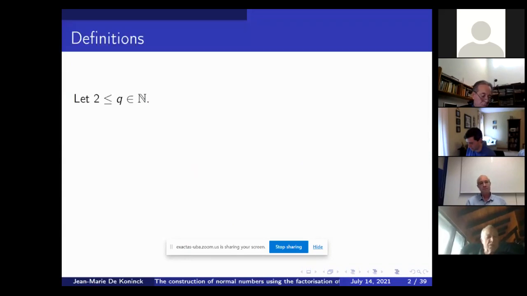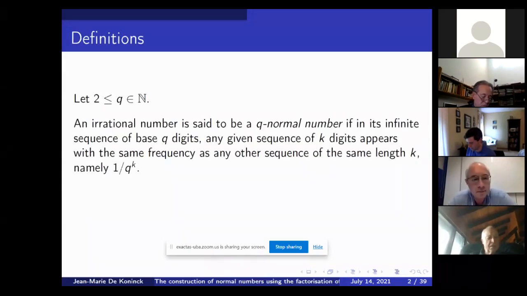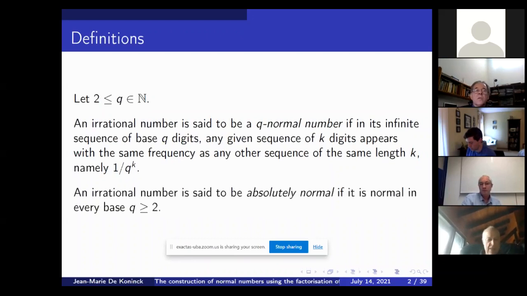So first of all, the definition. If we start in a given base q, a normal number is an irrational number, and it's called a q-normal number if, when you look at its infinite expansion of digits and take any given sequence, say of 3 digits, then it occurs with the same frequency as any other sequence of 3 digits. And the frequency, if you have k digits, is 1 over q to the k. And we say that an irrational number is absolutely normal if it's normal in every base q.